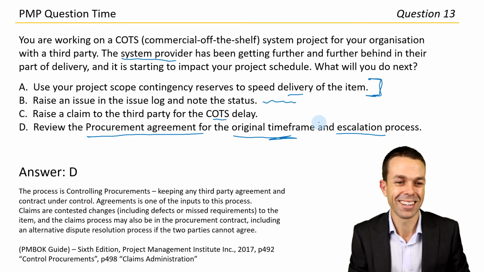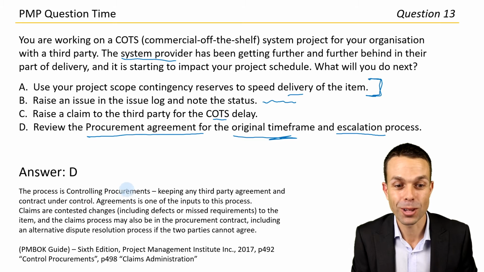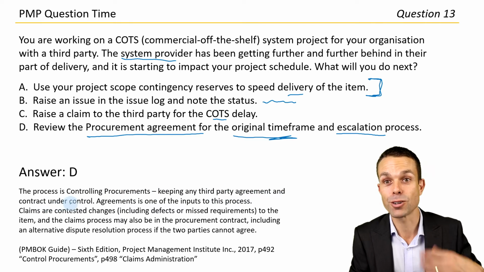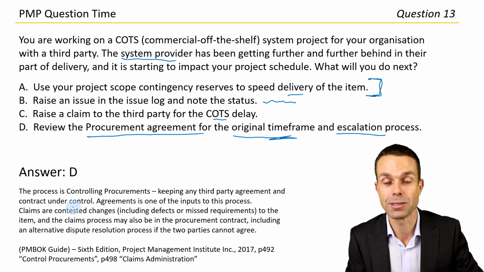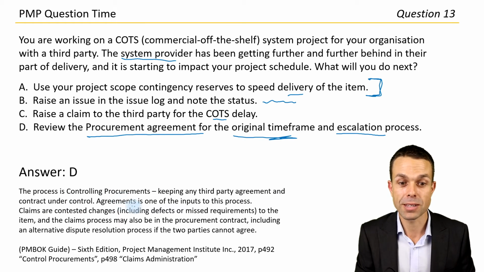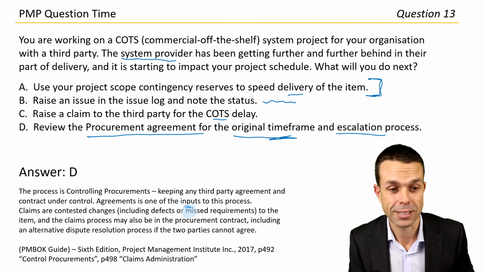All right, there it is. The process is controlling procurements, keeping any third-party agreement and the contract under control. We're controlling our agreements and procurements and vendors and third parties. Agreements is one of the inputs into this process.